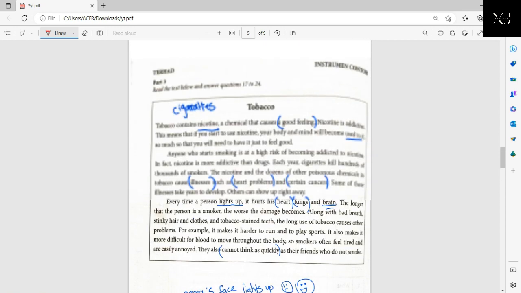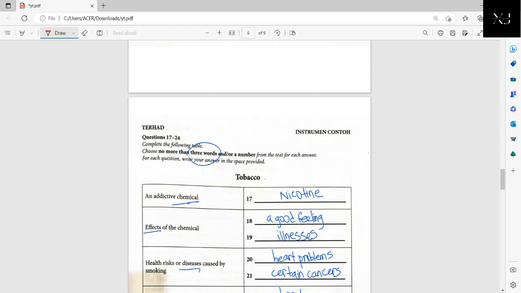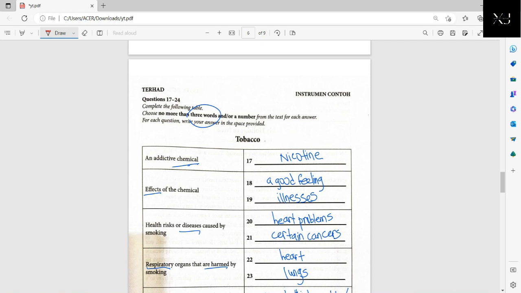Basically you read this text and you just pick the answers that are correct and fill it into the blanks here. And I would also like to warn you guys that you need to read the instructions, because sometimes they'll tell you to write no more than 3 words, meaning maximum 3 words, in the text.